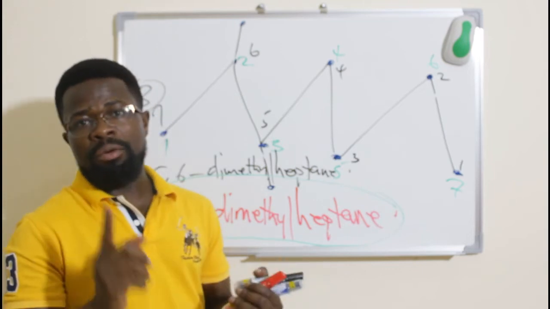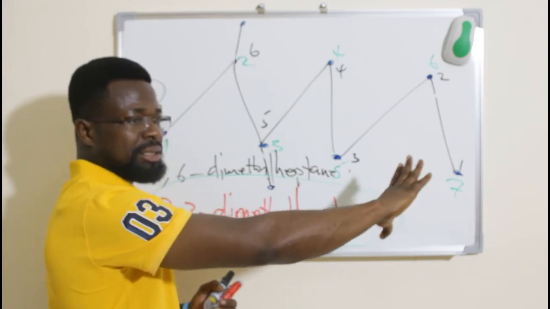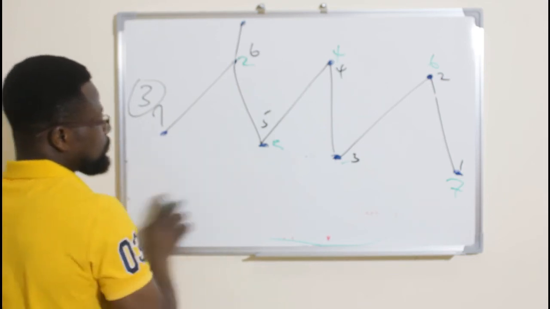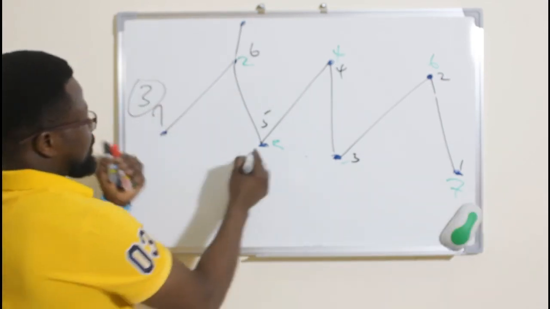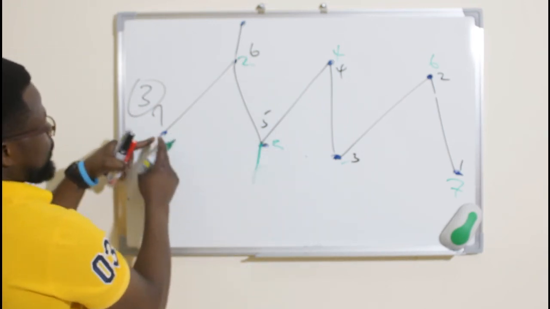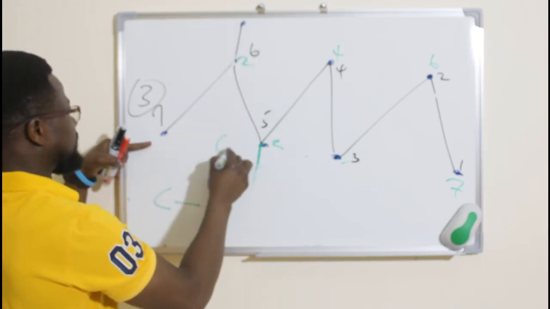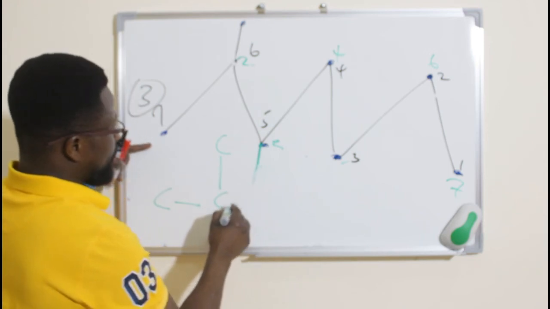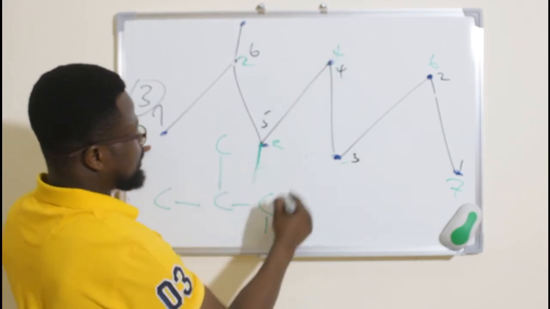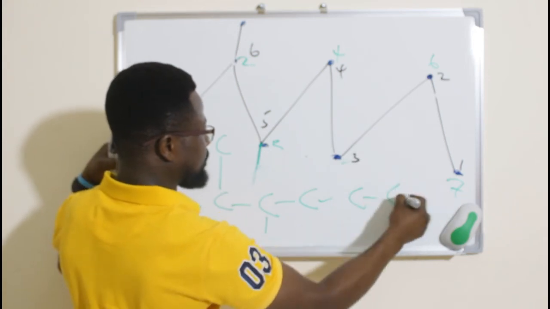Now, before we move to the next example, check. Those of you that are not familiar with this type of structures, remember that these can be the same as this. Remember that there was something like this here. So I can call this C, and there is a C here, and there is a substituent C. There is another C, and there is a substituent there, and there is another C. There is a C here, there is a C there, and there is a C here.